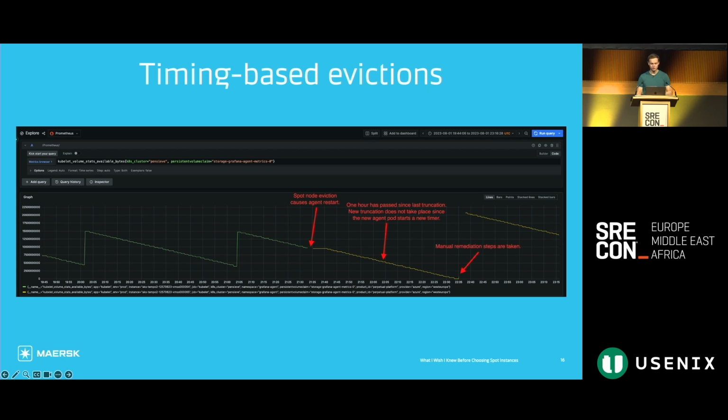This class of eviction issue is problematic because it depends on several factors that can change independently of each other. So just with the example here, we have the rate with which the disk fills, we have the disk size, but also the rate of evictions. And all these three things can change independently of each other, both to make the problem more or less likely to occur, but also make the problem more or less severe.